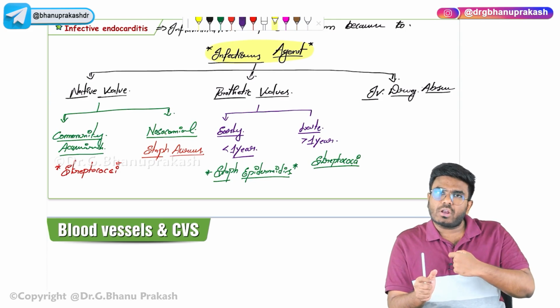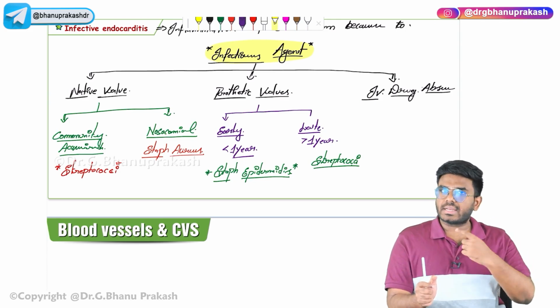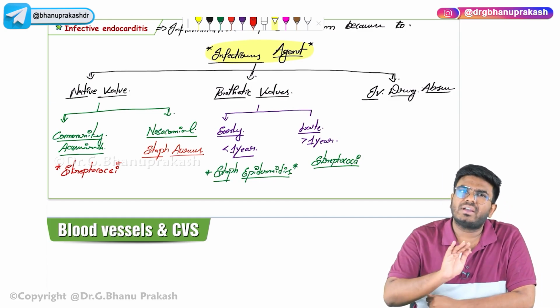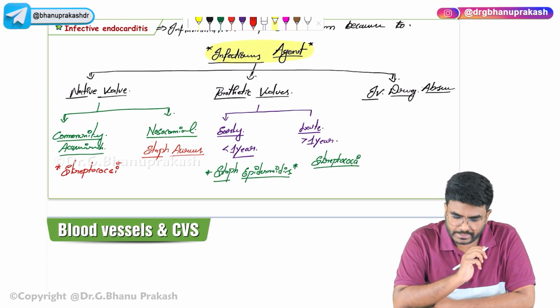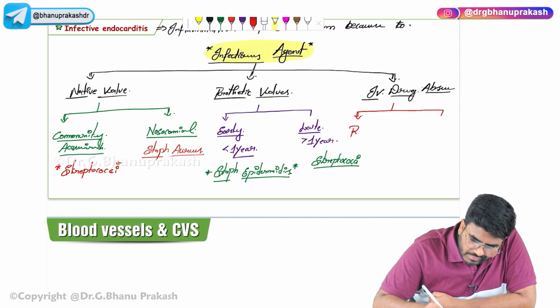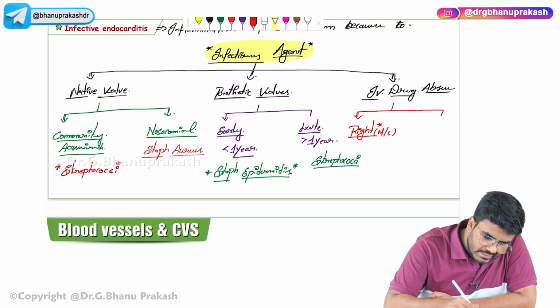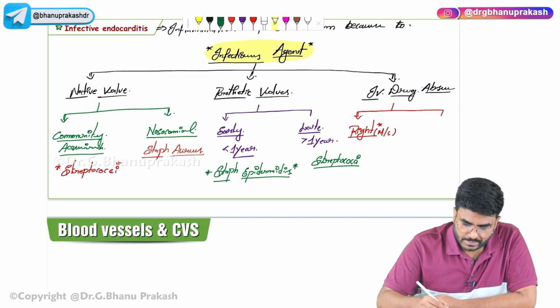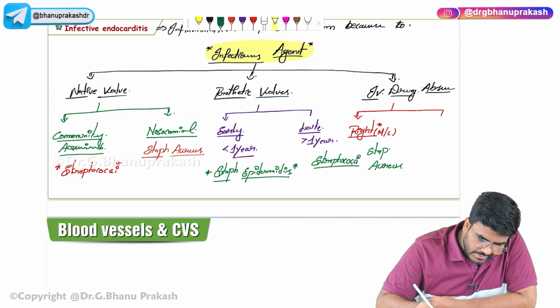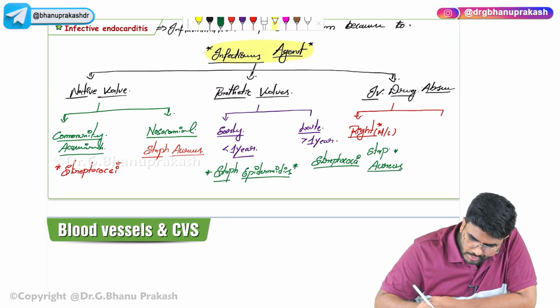So what is that right sided valve between the right atrium and right ventricle? It's the tricuspid valve. So in IV drug abusers, if you get a question, which valve is most commonly affected? Definitely it is the tricuspid valve. So keep that point in mind. So in IV drug abusers, right sided valve endocarditis is going to be most common. And what is the most common causative agent leading to this right sided valve endocarditis? The best answer is Staph aureus. Tricuspid valve is going to be affected.